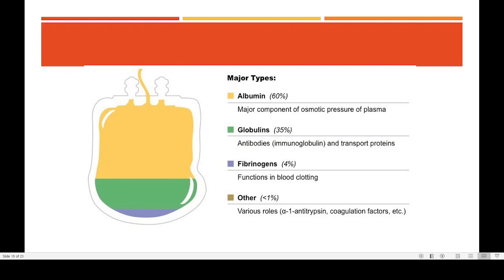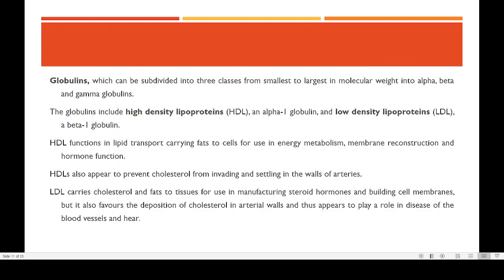See, of the albumin, their main function is maintaining the osmotic pressure. There is a pressure of the blood inside the blood vessel. That is known as the osmotic pressure. If this osmotic pressure is more, water will be filtered out of the blood vessel. If osmotic pressure is less, water filtration will be taking place. This is the problem of increasing or decreasing the amount of plasma protein.